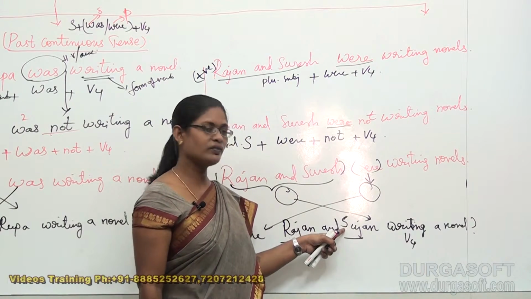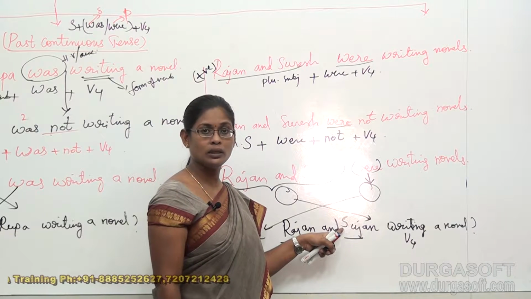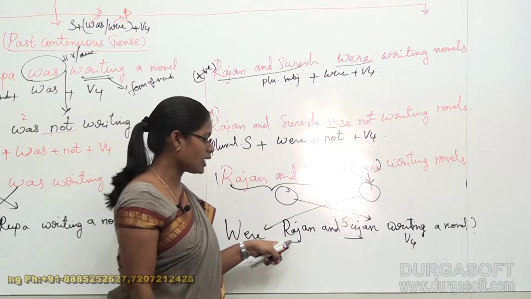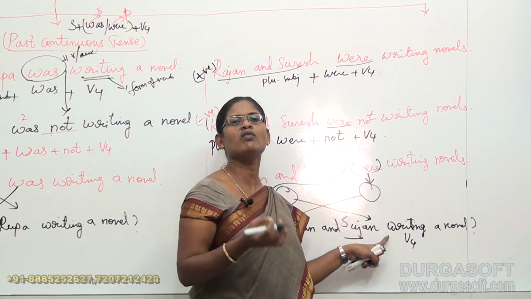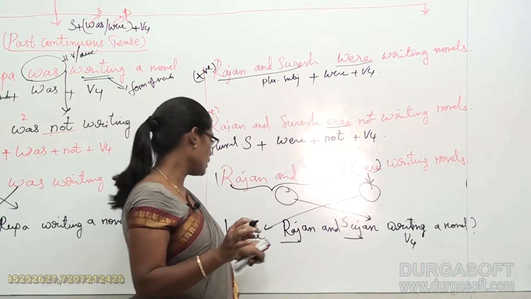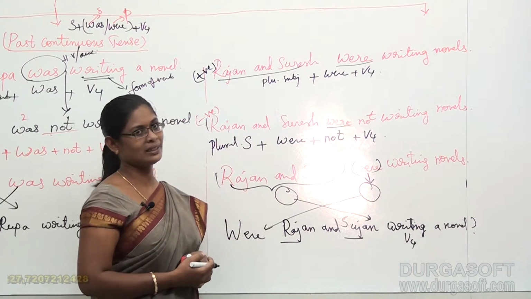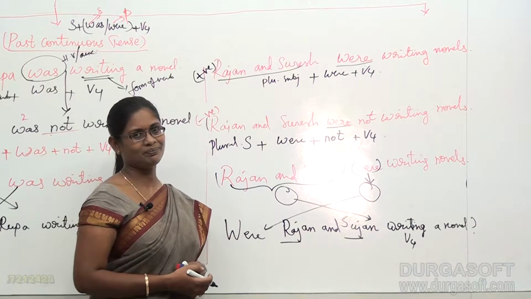Though it is in the middle of the sentence, because it is a proper noun, we used a capital letter for Sujan, S, the beginning letter, and even for Rajan, R. But here writing is a simple common V4 form of verb, so a capital letter is not at all required. So here "Were Rajan and Sujan writing a novel" became a questioning sentence for us. Even in a sentence, all these rules are mandatory.